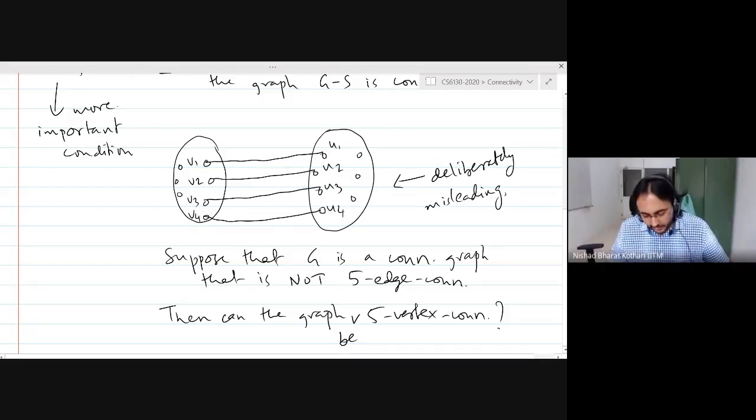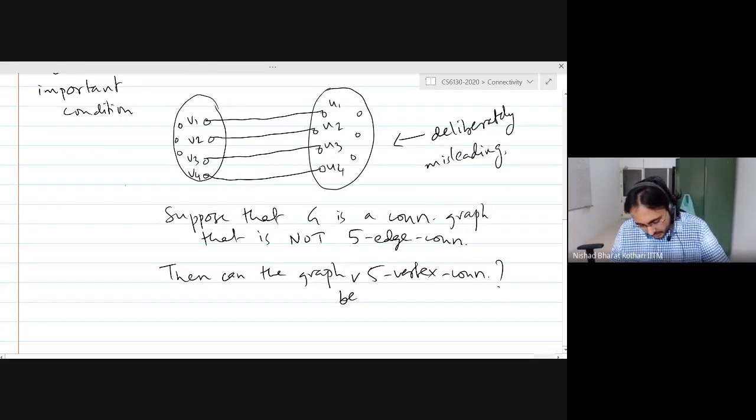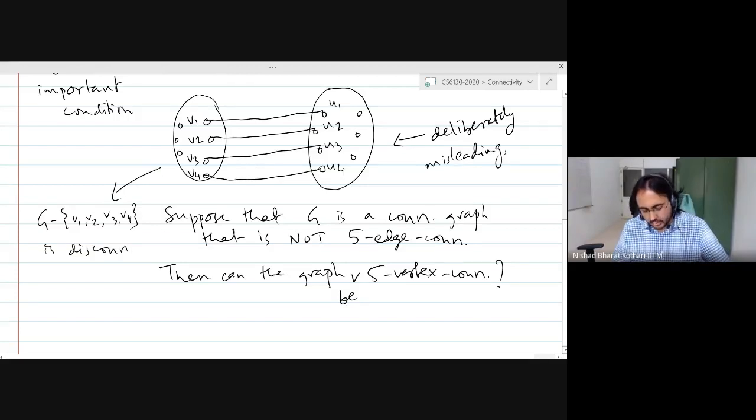Exactly. So the point is, in this drawing, G minus v1, v2, v3, v4 is disconnected, because I am assuming that there are more vertices here. So if I remove v1, v2, v3, v4, then these 3 vertices, for example, will not be able to reach the other side. Right?